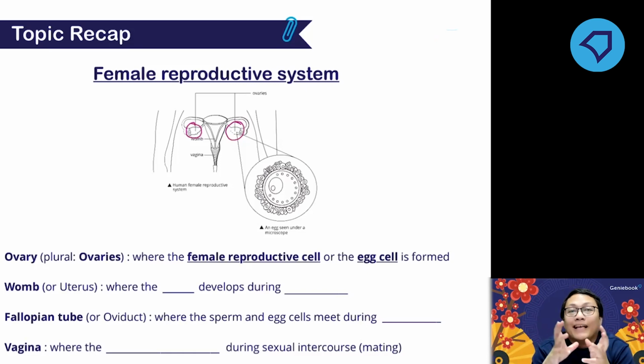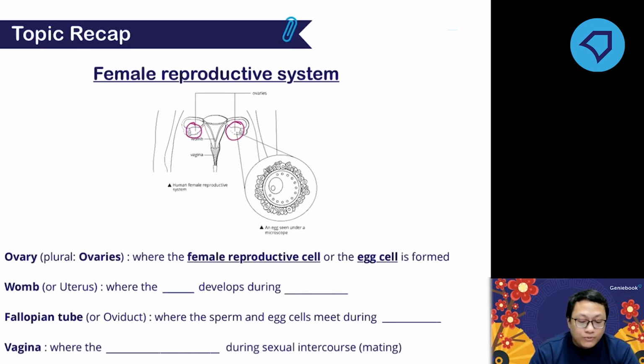Sperm is more specific. Male reproductive cell is general. Remember that in a flower, the one that produces the egg cell is the ovule. But in humans, the one that produces the egg cell is the ovary. So please don't get confused with this.